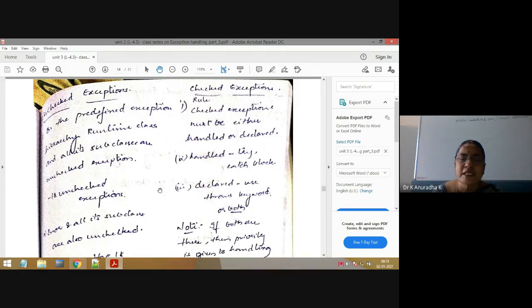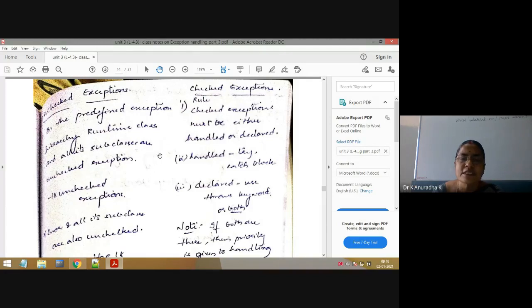So if a checked exception is raised in a method, and that method doesn't want to handle that exception using try-catch blocks, that means the method is not interested in handling that checked exception, which is raised in that method using try-catch blocks.